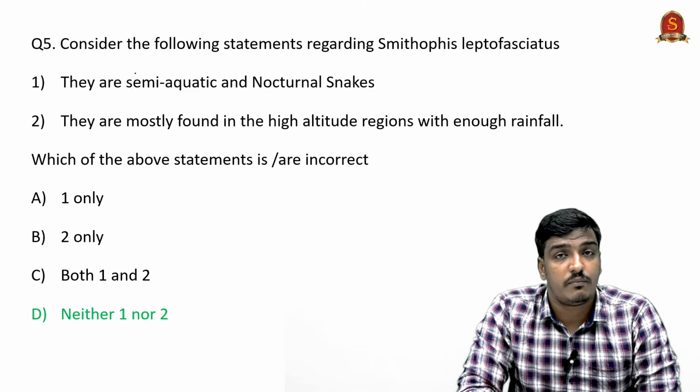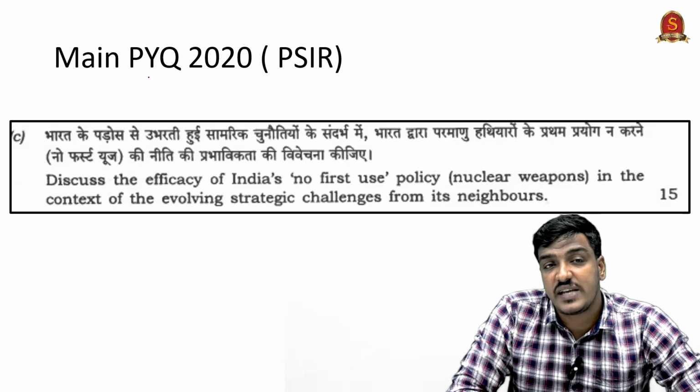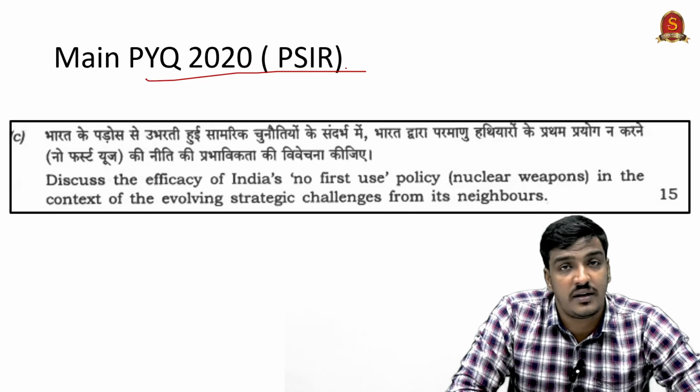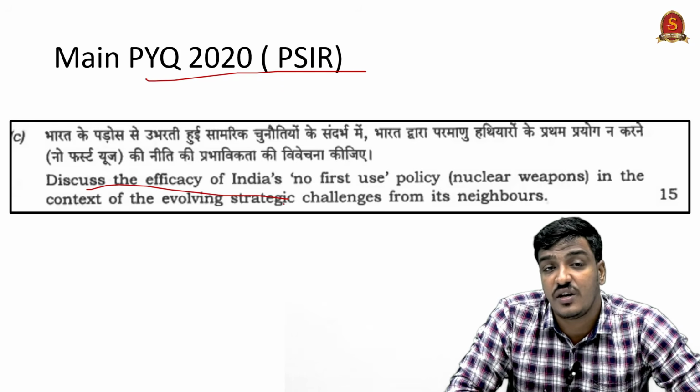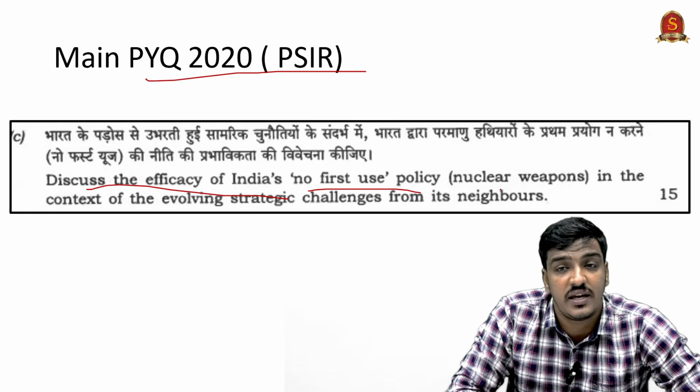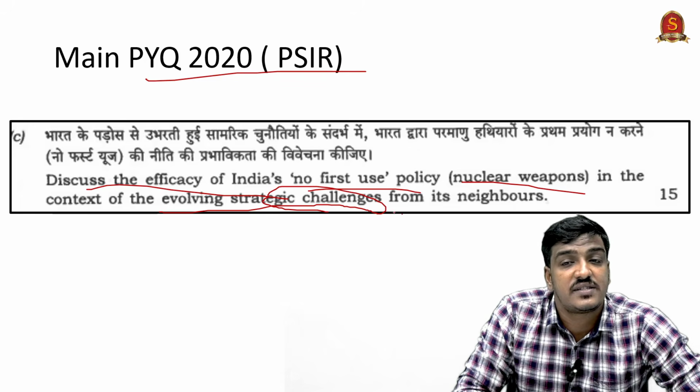And moving to the mains question, this question is also a previous year question which was asked in the 2020 prelims and in the PSIR optional. The question is: discuss the efficacy of India's no first use policy with respect to nuclear weapons in the context of evolving strategic challenges from its neighbors.